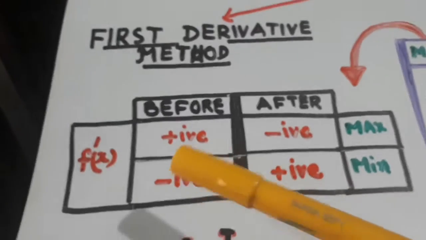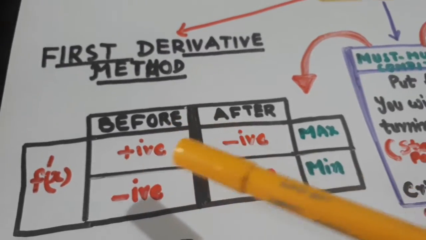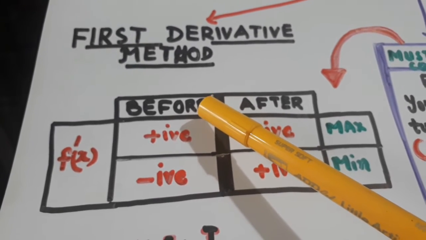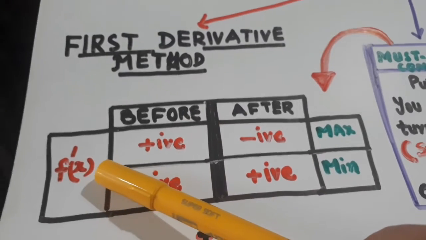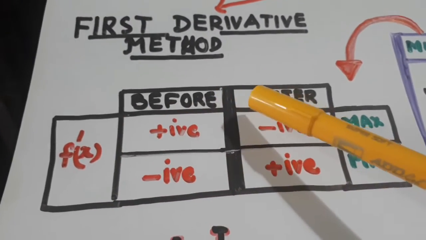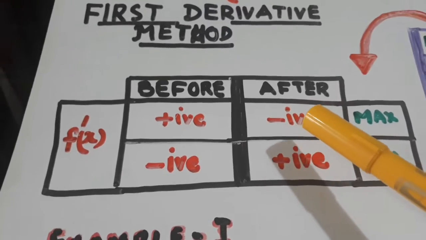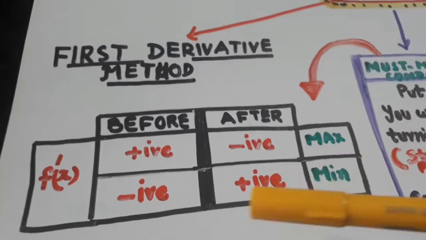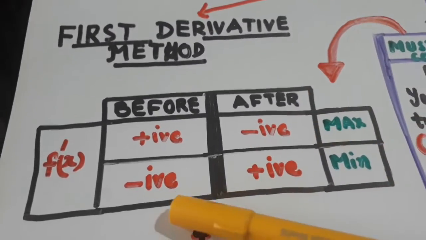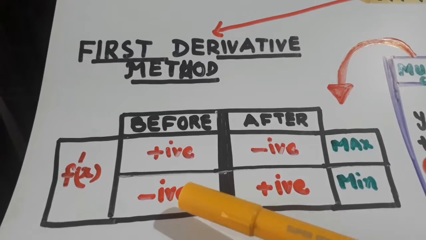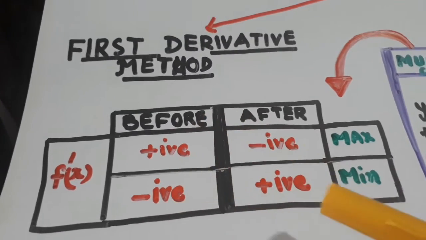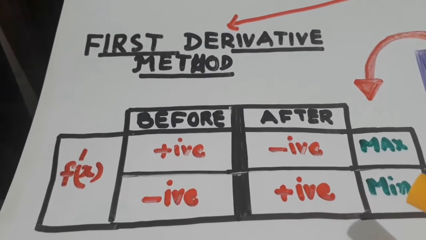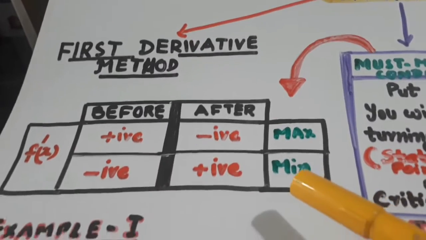Second step, once you come to know the turning point, you find what is before the turning point. The value of f dash x is positive before it, and after the turning point, if the value of f dash x is negative, it is maximum. It is going up, then going down. If f dash x is negative before the turning point and positive after the turning point, then it is minimum.